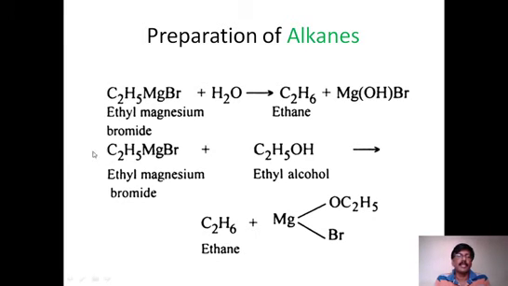So ethyl magnesium bromide on reaction with ethyl alcohol gives you ethane. Simple. You take propyl magnesium bromide, then it is converted into propane. So whatever the alkyl group that was there is converted into alkane by using this reaction with water or any alcohol or even with ammonia.